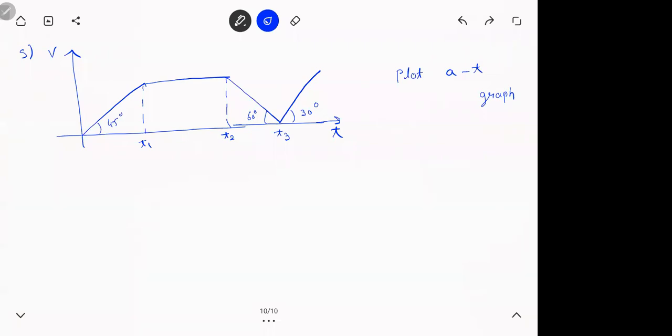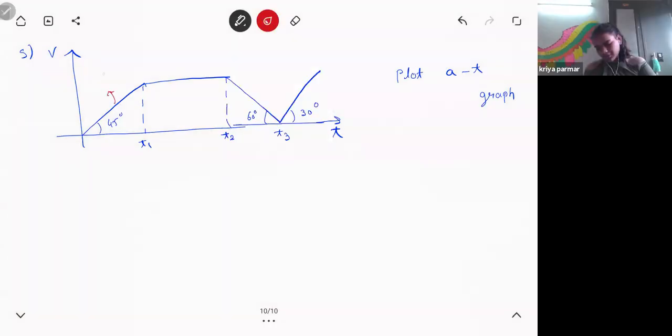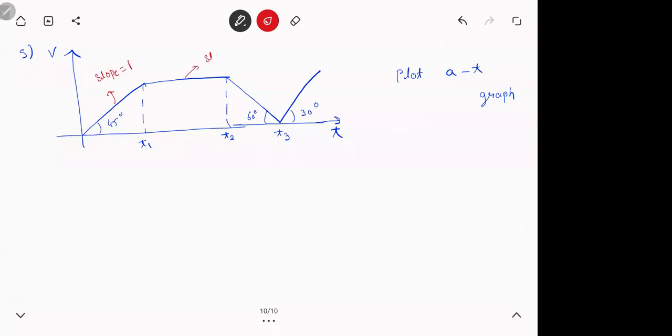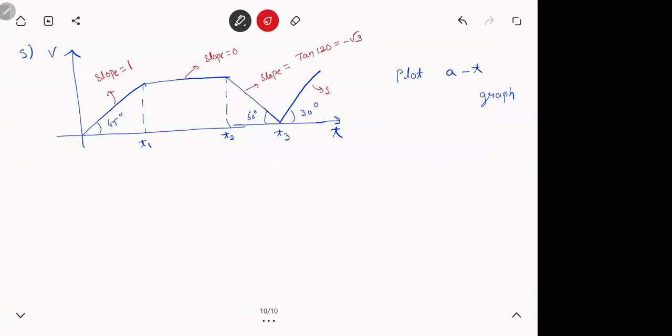Let me show you. See. What is the slope of this line first? It goes up, then comes to 0. No, it won't go, this slope is 1. The slope of this is 0. What will be the slope of this? It is tan 120, not tan 60. Don't make that mistake, because you have to take it with the other axis. What is the slope of this line? Tan 30, so 1/√3. It goes up, meaning it will be above the x-axis.